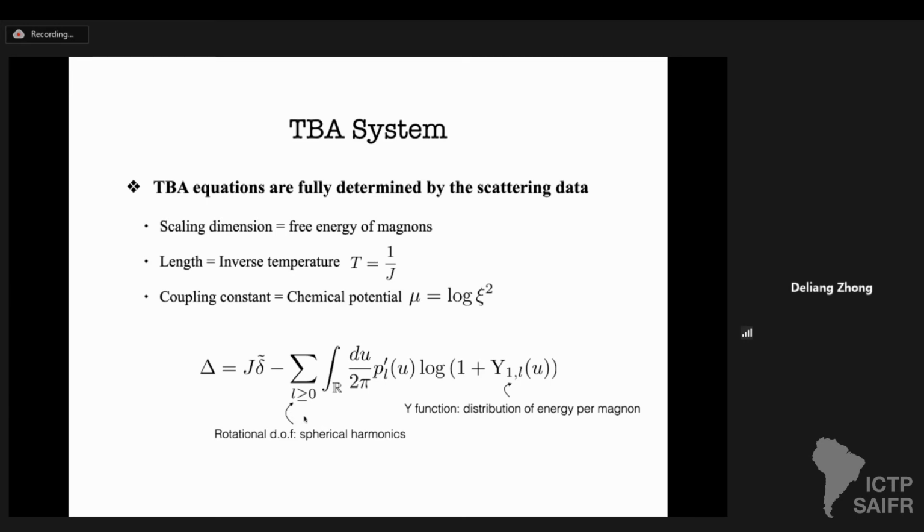the physical meaning of which is the spin L contribution to the scaling dimension. And each integral is determined by some special function called the Y function, Y1L.